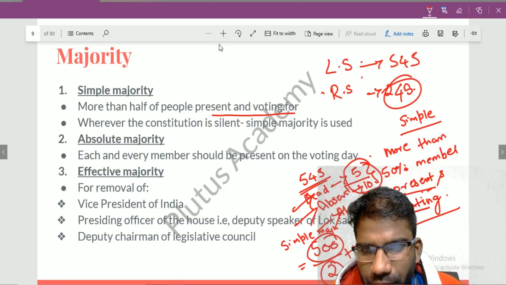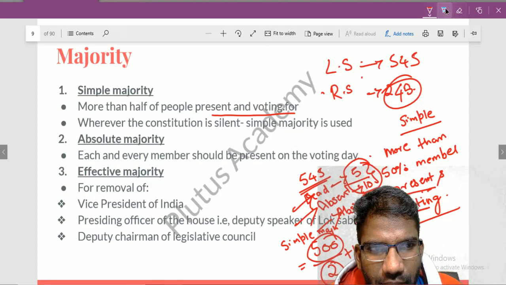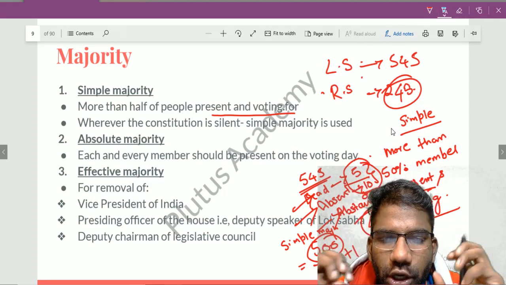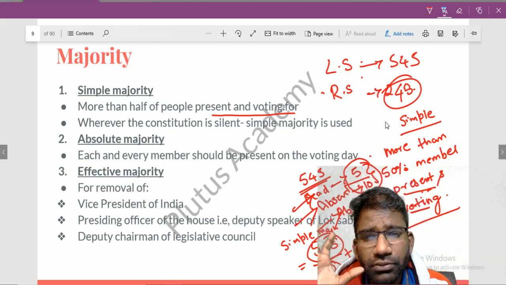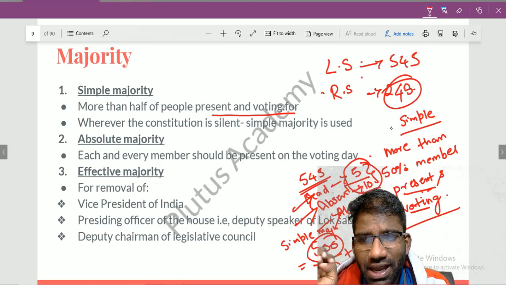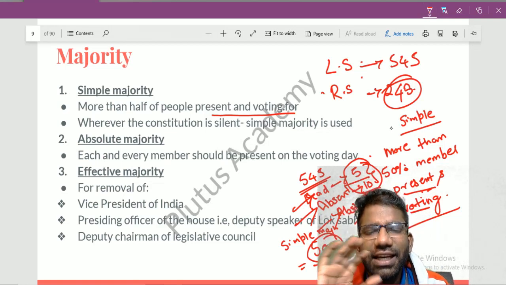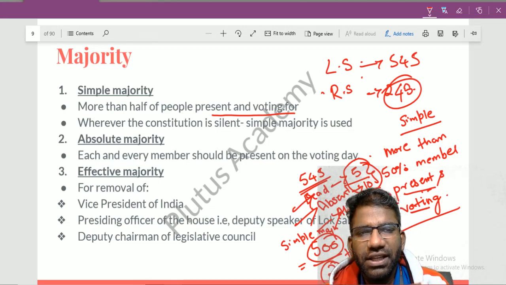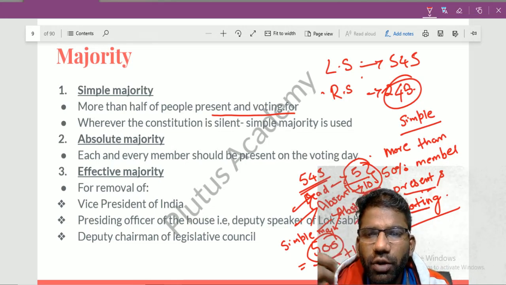I hope it is clear what exactly simple majority says. Now, where is the concept of simple majority used? You have to know this also. In our constitution, it is clearly said that in order to remove the president of India, this majority is to be used. In order to remove the vice president of India, this majority is to be used.